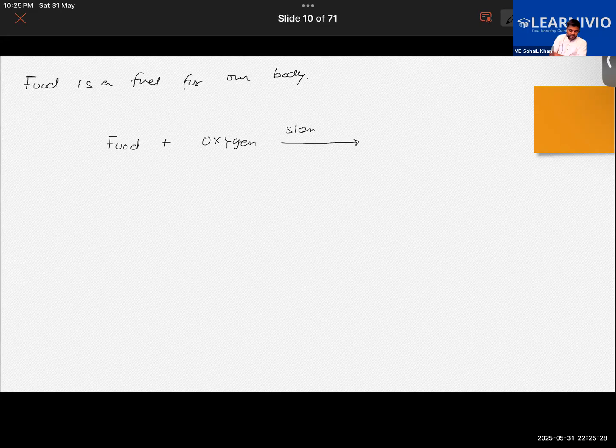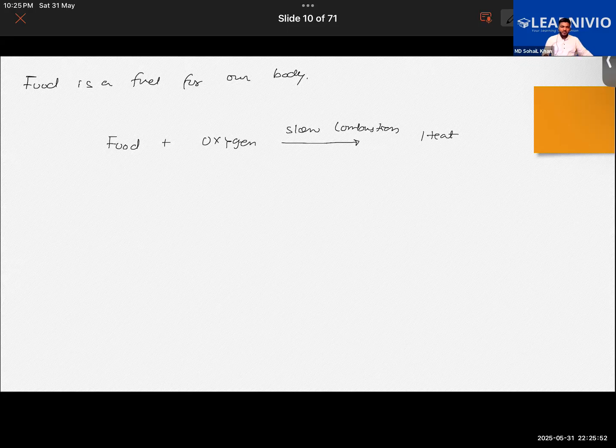A slow combustion. When you burn a piece of paper, you immediately feel the heat and see the light coming out of it. But combustion of food in our body is an example of slow combustion, and it gives out only heat, obviously.